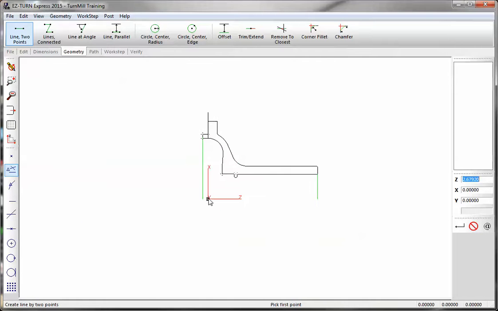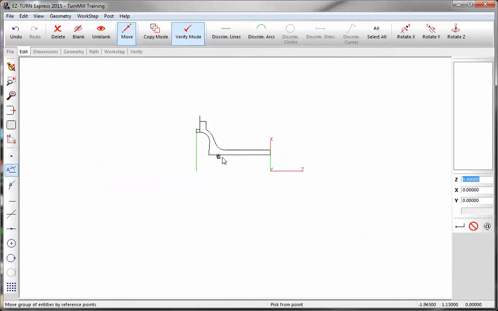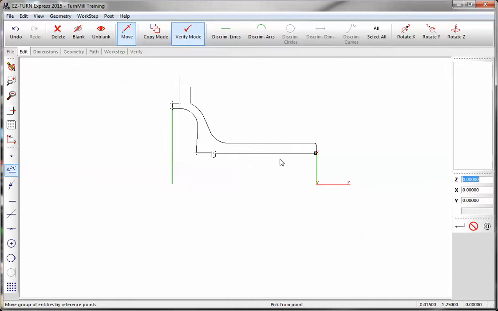Now we need to move our coordinate system to the front of the part. So go edit and move. We're moving from, so pick from point. We're moving this end from there to Z0. And we'll window the part. Now we're in position to cut.